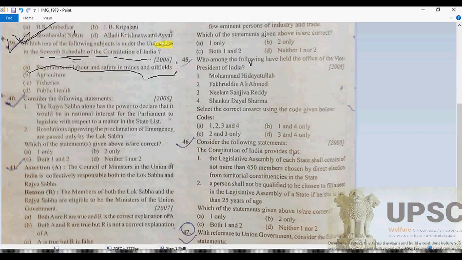So here it is asking for the Union List. By elimination, of course, all three come under the State List. So A will be the correct answer here.